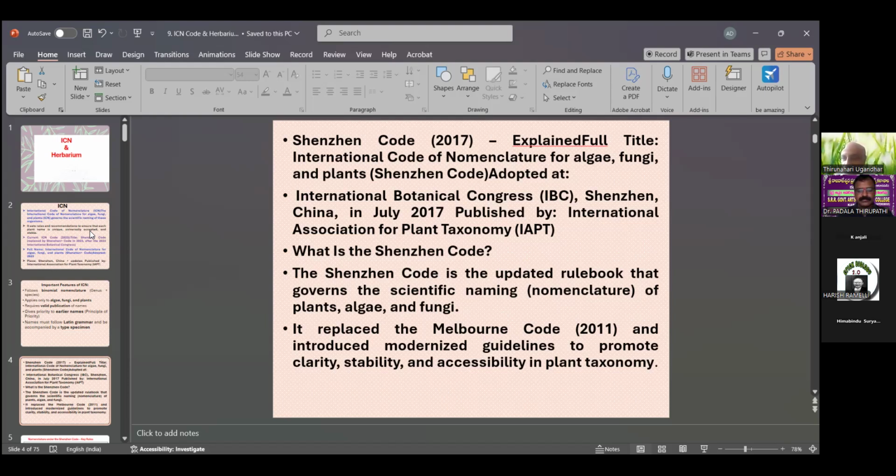So what is the Shenzhen code? This Shenzhen code is the updated rule book that governs the scientific naming or nomenclature of plants, algae, and fungi. It replaced the Melbourne code of 2011. The period 2011 to 2017 is the Melbourne code. The period from 2017 to the present is called the Shenzhen code, and it introduced modernized guidelines to promote clarity, stability, and accessibility in plant taxonomy. This is one quality.